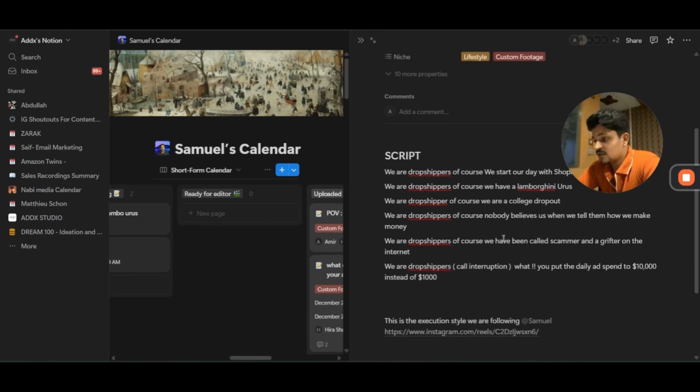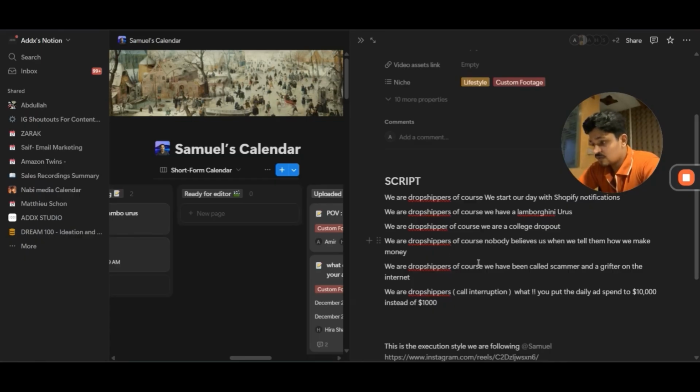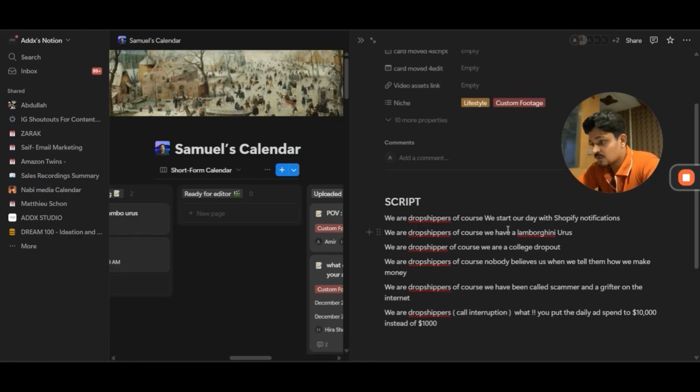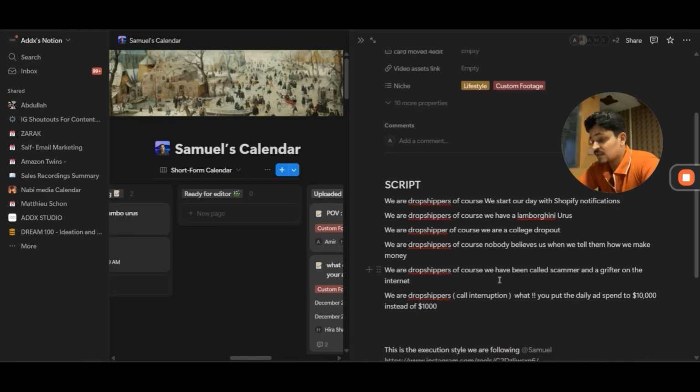And all of these copies, all of these scenarios that we added scene by scene, like we start our day with Shopify notifications and all that stuff, are based on the relatability for all the dropshippers out there. A big number of dropshippers can relate to these kinds of scenarios. That's why they are sharing with their buddies, or maybe on their stories, and that's how we are getting the views. You can see that all of this copy is written according to the essence of the dropshippers.